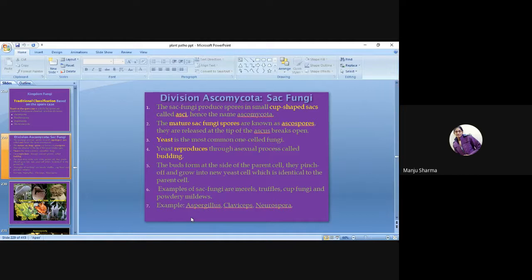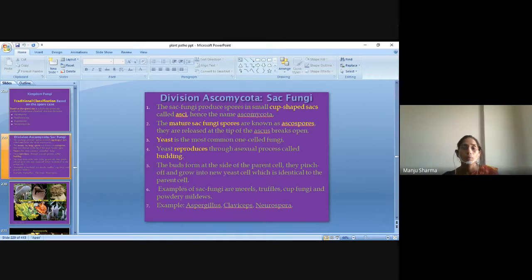So the yeast is the most common one-celled fungi. Yeast reproduce through an asexual process that is called budding. The buds form at the side of the parent cell. They pinch off and grow into new yeast cells which are identical to the parent cell.